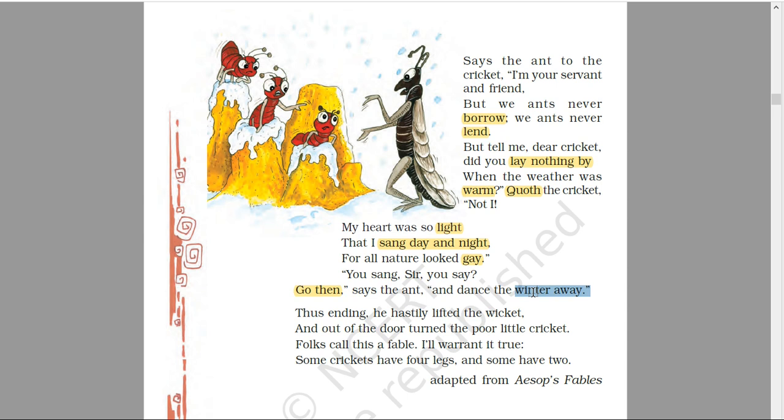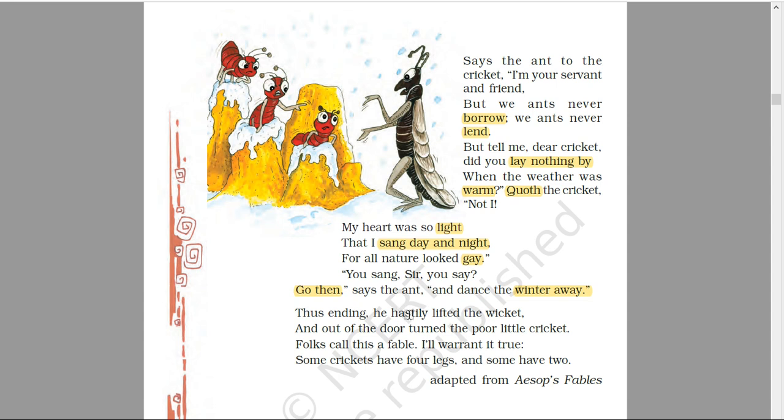Now it was a very blunt reply. The ants are not mincing any word. Directly, or naturally, they say that it is not their habit to borrow or lend something. And if the cricket had enjoyed all through the summer and spring seasons, the ants could not help the cricket, and he had to dance all through the winter, and he had to spend that winter just dancing without food and without shelter, because he enjoyed all through the summer.